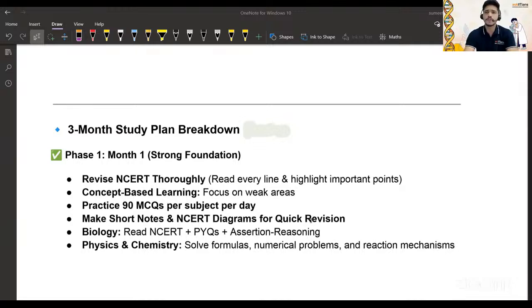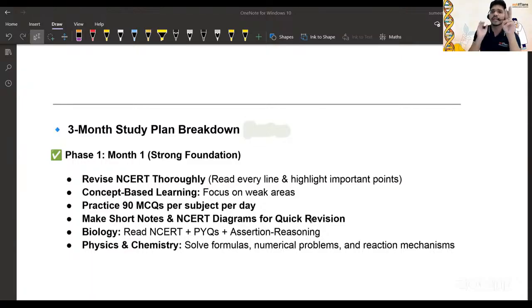If suppose one student is only emphasizing on the PYQs, only PYQs, is there a higher chance that he will score more? Unpredictable, right? Yes, unpredictable. Why? Because PYQs give the direction. This concept is important, we have to work on this. But sometimes a question can be flipped, so your concept should be clear. PYQs give the proper direction in which you have to go to get the answers.